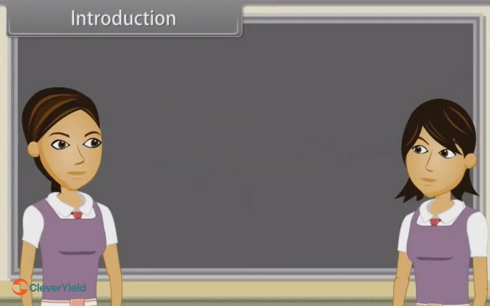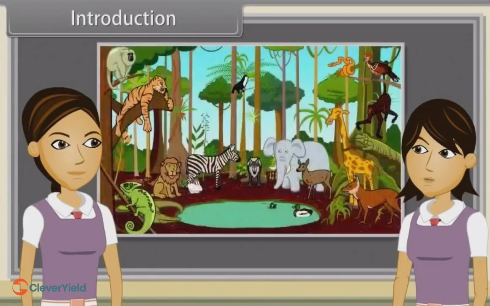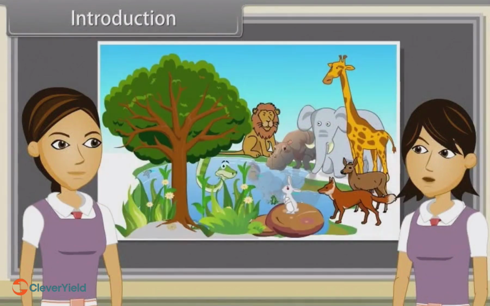Introduction. Sharmila, in a few words define an animal? Yes, animals are a major group of mostly multicellular eukaryotic organisms of kingdom Animalia or Metazoa. Sharmila, now tell me what makes animals different from plants? Yes, plants are multicellular, terrestrial, non-mobile, photosynthetic and autotrophic. While animals are mobile, heterotrophic, multicellular and aquatic, terrestrial or arboreal.